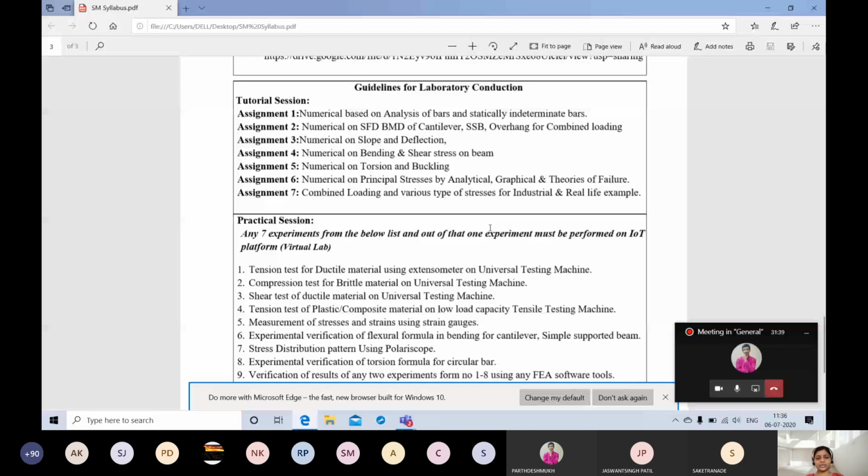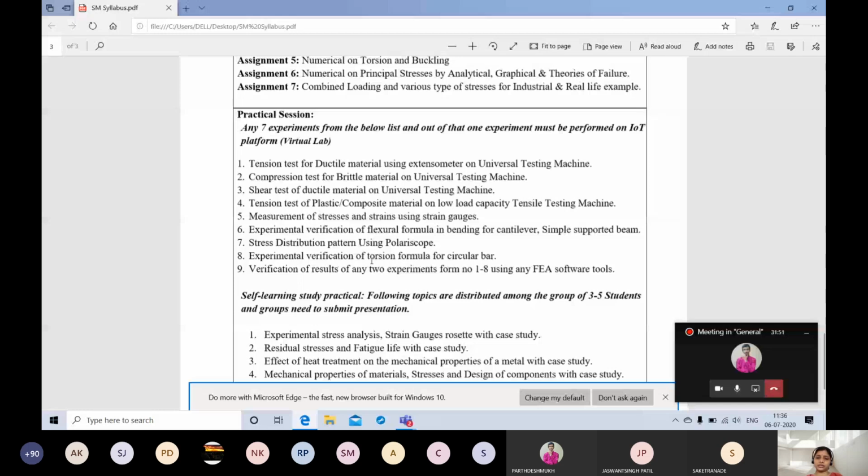Next is your practical sessions. We will go with virtual practical sessions for this, or in the lecture I'll share a few YouTube links. In WhatsApp also I'll give you YouTube links, so that you can find out how we actually conduct the practicals. Only a few practicals are available in the virtual lab, so we are not able to perform all the practicals here.